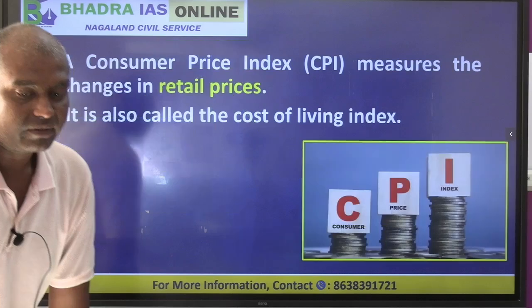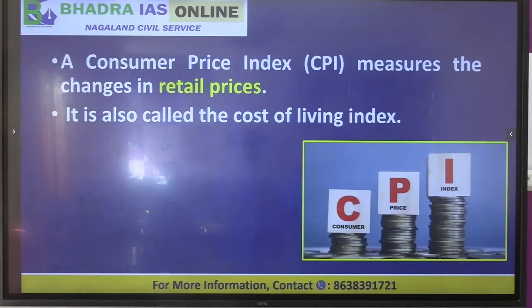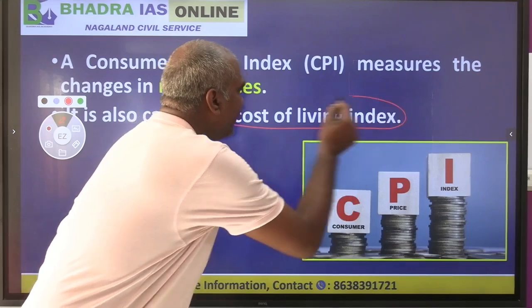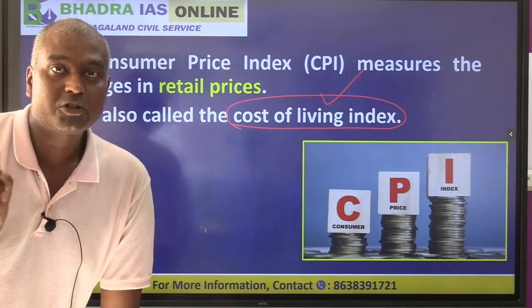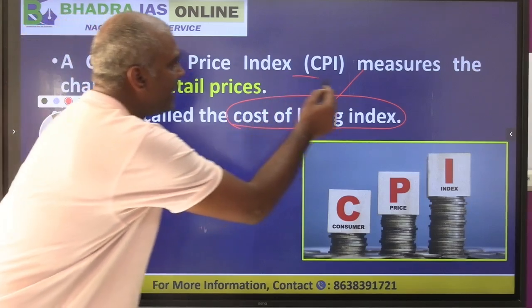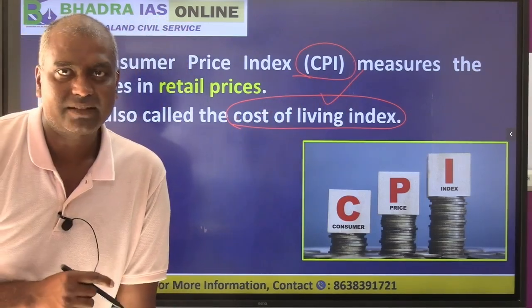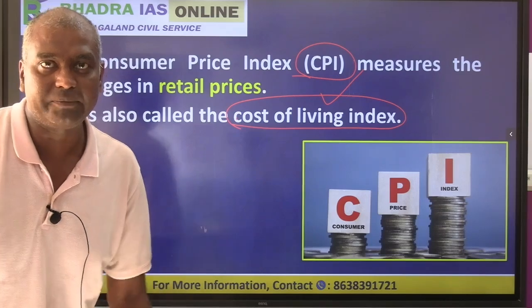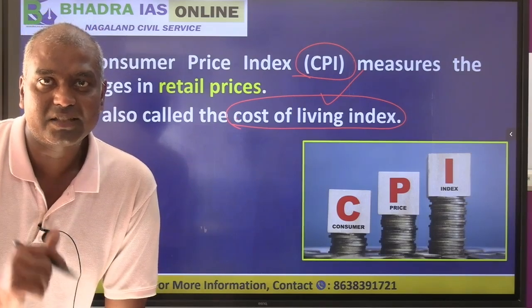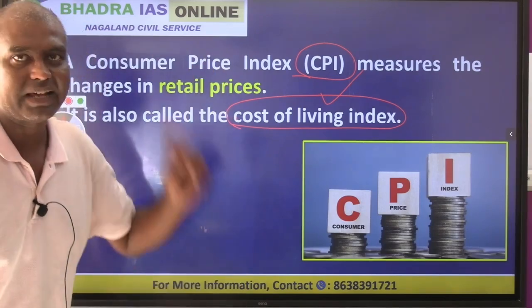Okay. Similarly, we have the other one called CPI. Now CPI, the consumer price index, as I told you in the beginning, measures the retail price. It is also called cost of living index. This question you will get in the prelims. Which of the following is called cost of living index? We normally call the CPI as the cost of living index. So the CPI basically measures the retail price that we have to pay, and also people's salary, dearness allowance, it all depends on the CPI.